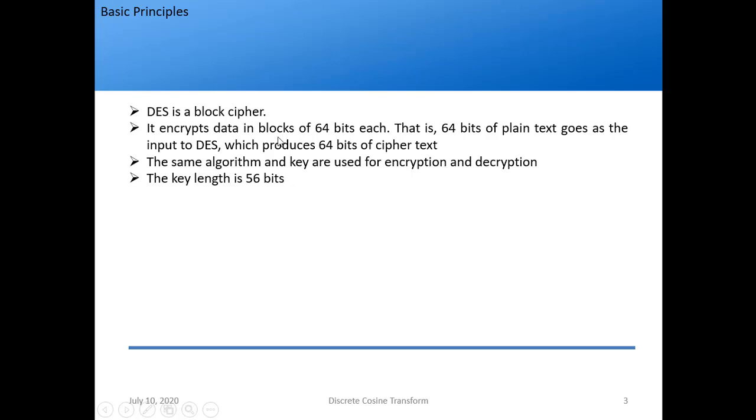Your data can be 1 lakh bits also, but it will divide it, first taking a block of 64 bits and sending it through the encryption algorithm, then taking the next 64, and so on. So it can work on huge amounts of data. The 64 bits of plain text go as the input to DES, which produces 64 bits of ciphertext.